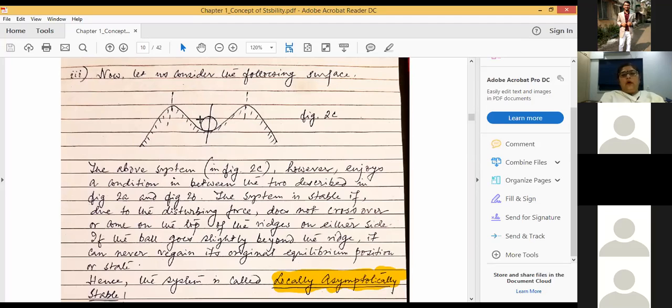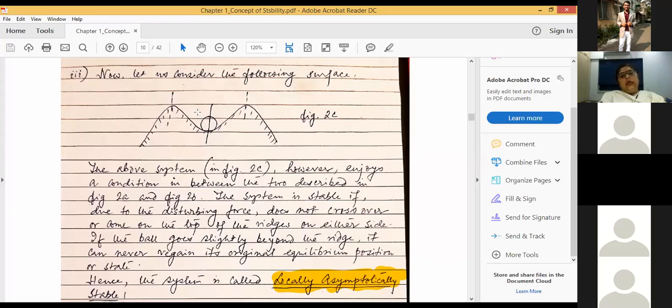Now if we give some disturbance, that means if we push the ball either in this direction or in this direction, look at this region denoted by these dotted lines. Within this region, if the ball moves within this particular region, again, just like the first case, it will exhibit damped oscillations about this position or zero position, and finally it will be able to regain its initial zero state of motion, right?